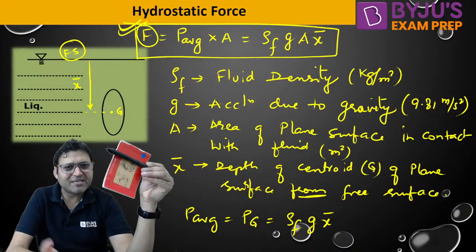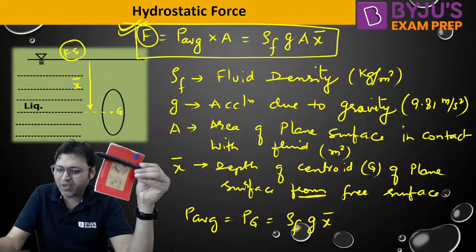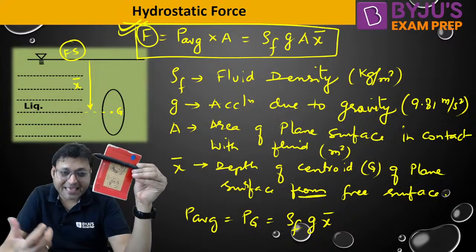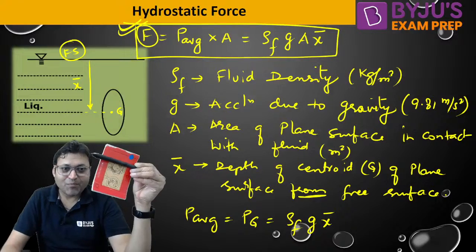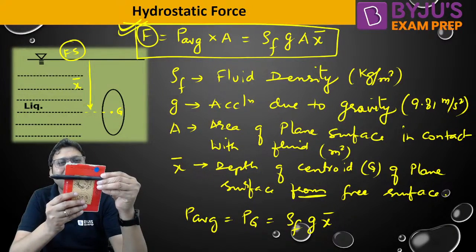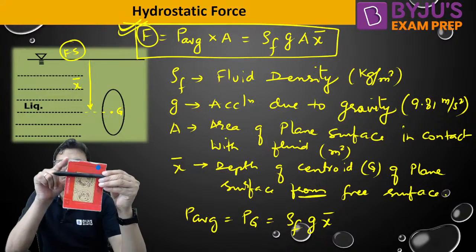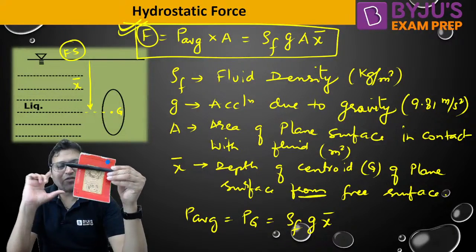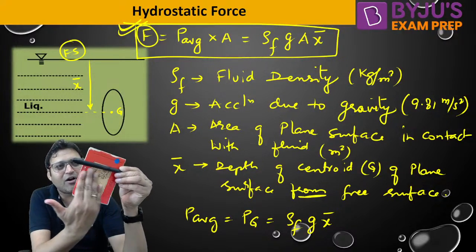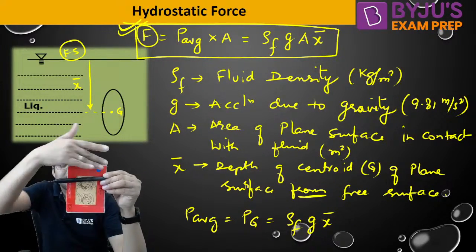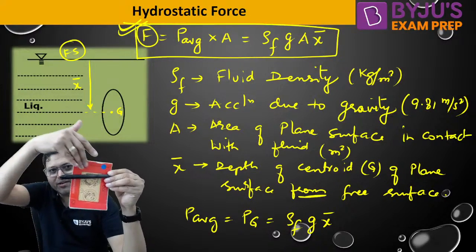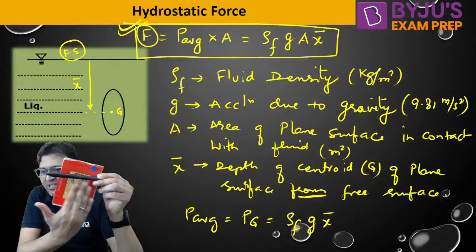Even if you commit a mistake, it is all fine, no problem. But the more you try, the more thinking ability and understanding you develop. So if the free surface is lying 1 meter below the top edge of the vertical plane surface, then what will be the area? It is the area of the plane surface in contact with the fluid. This part is not part of our area because that is outside the fluid. Only this area, 3 into 3.